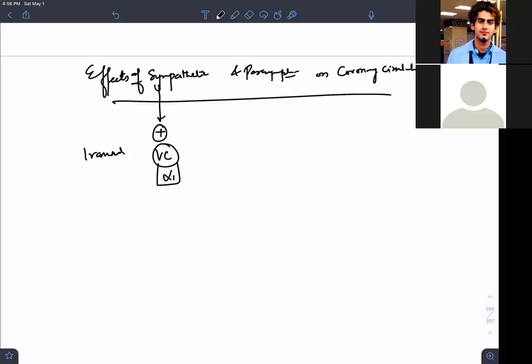Vasodilator metabolites will start increasing, because beta receptors will be working more. In the heart, we have beta 1 receptors. Once we have sympathetic stimulation, our heart gets stimulated by beta 1. It's an adrenoreceptor in the myocardium.